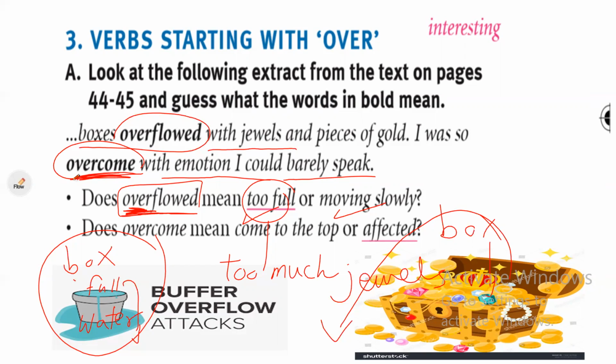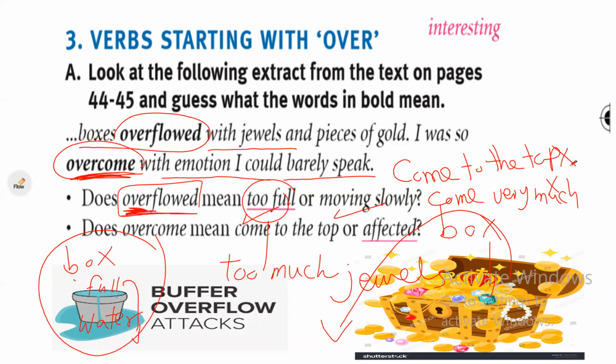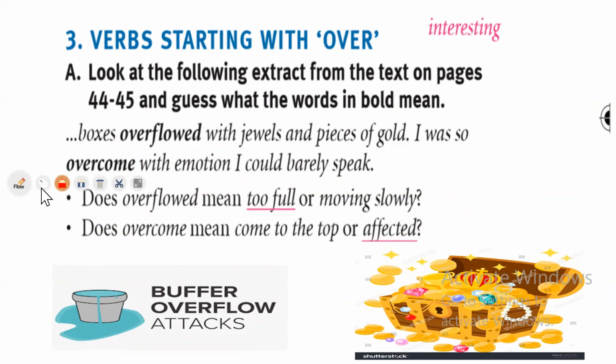But the person described himself, he said, I was overcome. What does the word overcome mean here? Does it mean come to the top, or come very much? Of course, this is not right. This is not correct. It means this person was affected. He felt excited. So let's go to the next point.